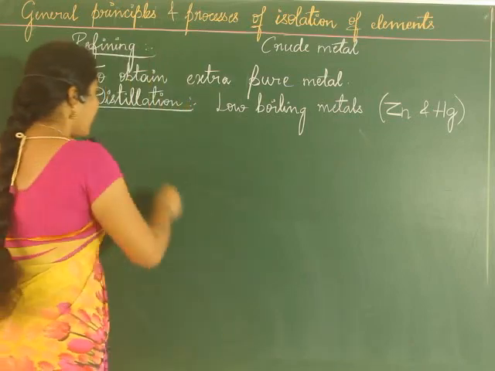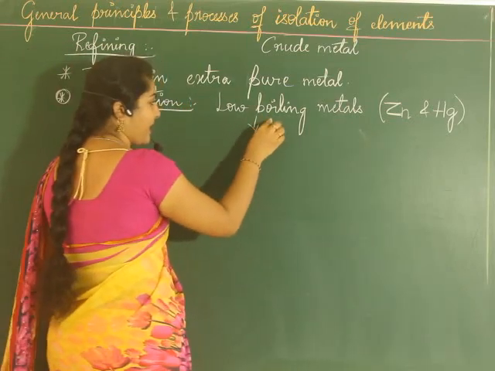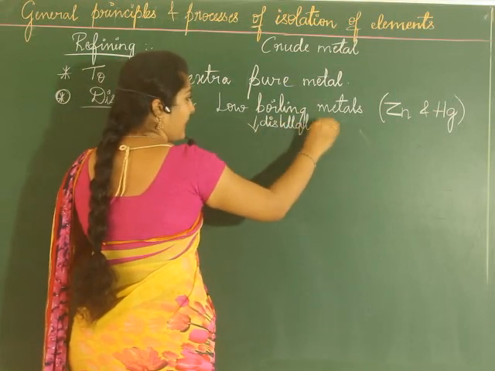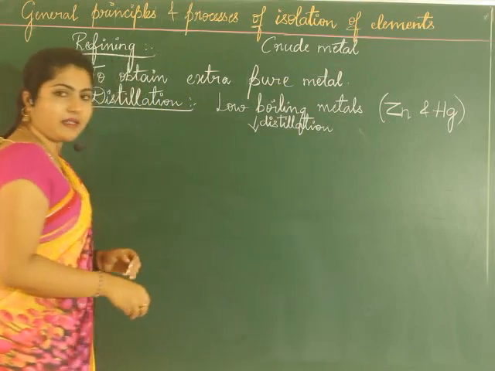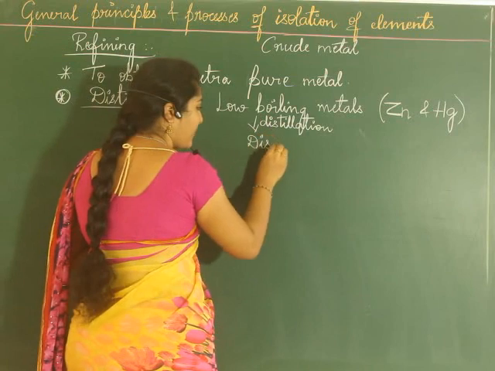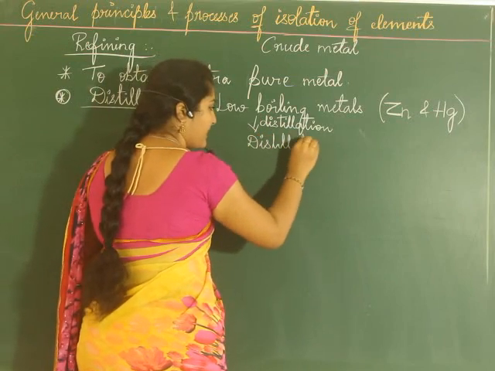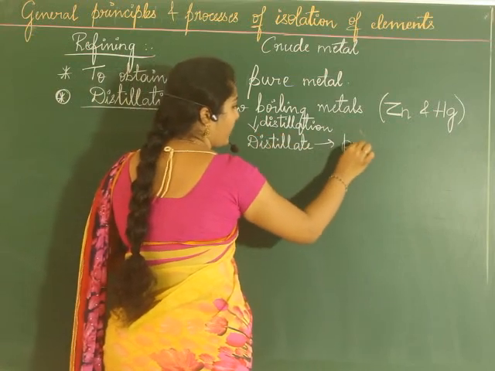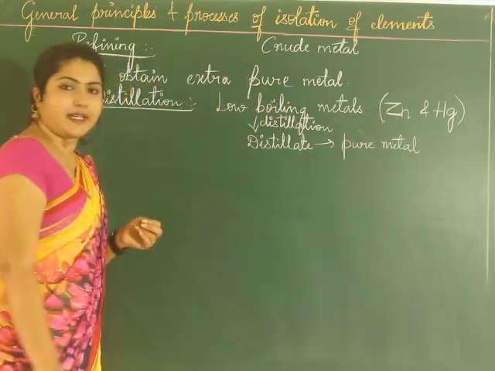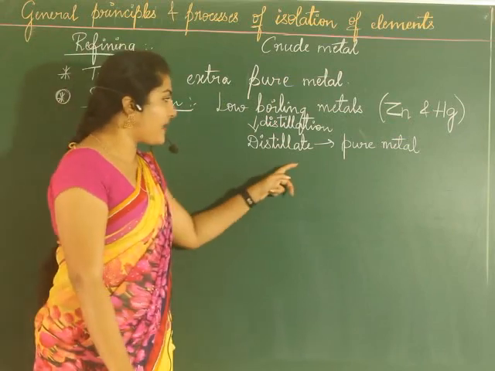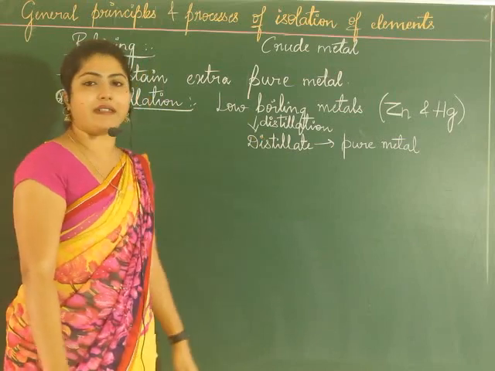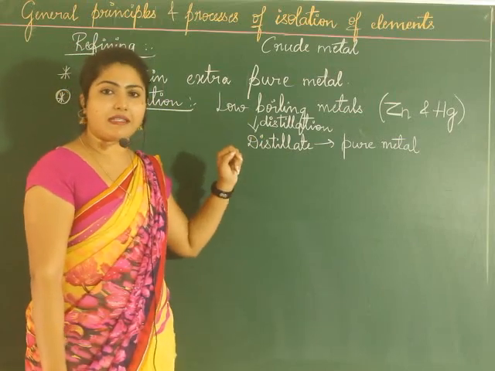Distillation is where you vaporize the metal and collect it after condensing. What you collect at the end, we call it the distillate. The distillate will contain the pure metal. So remember, it is applied for low boiling metals.